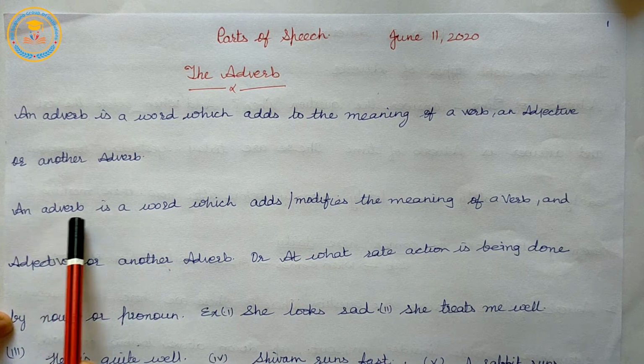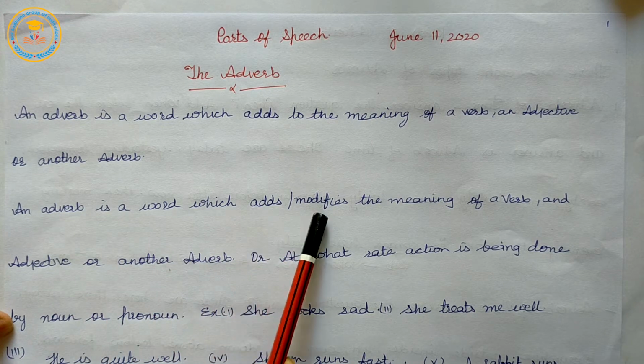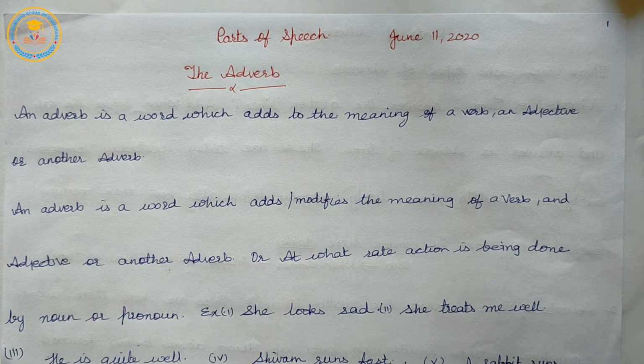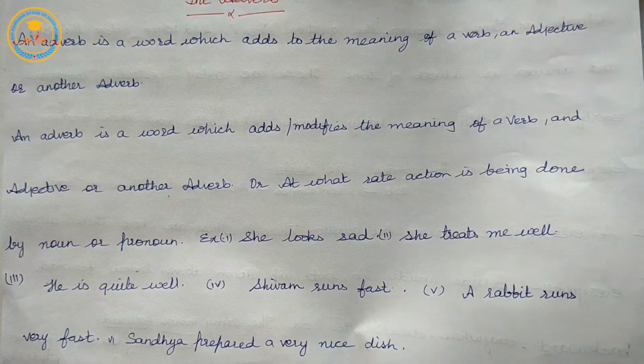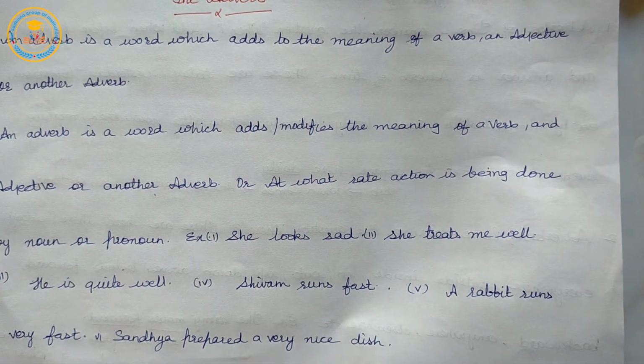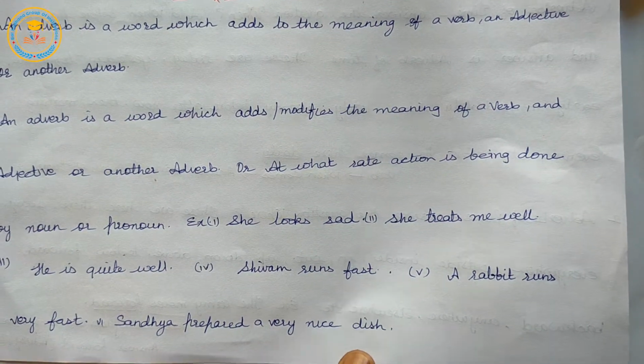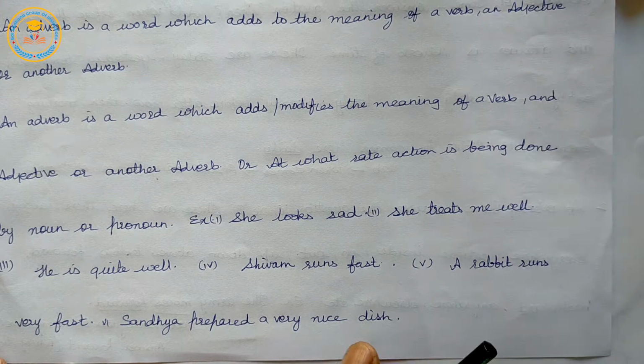An adverb is a word which adds or modifies the meaning of a verb, adjective or another adverb. Or we can say, at what rate an action is being done by a noun or pronoun is known as an adverb.